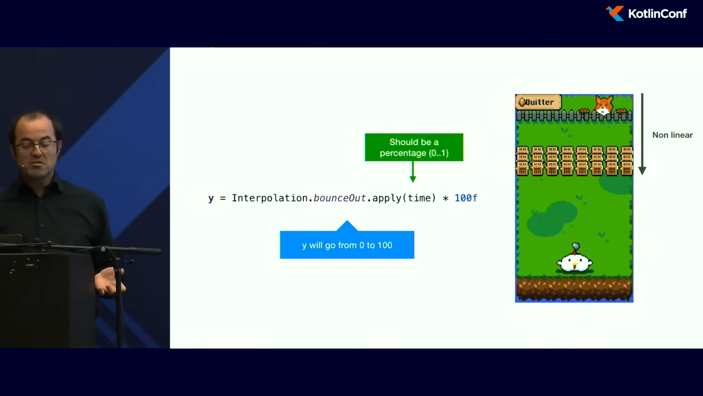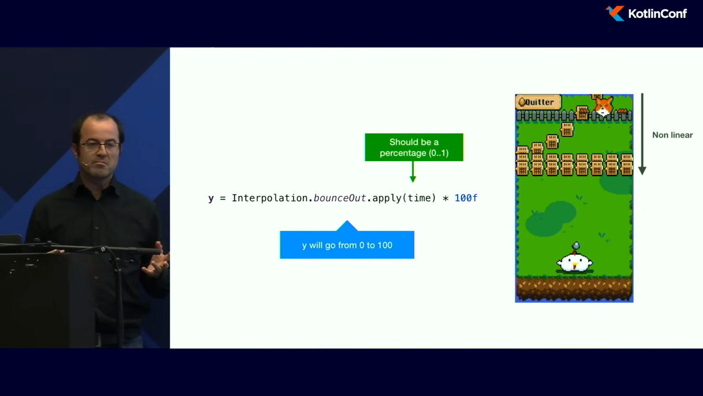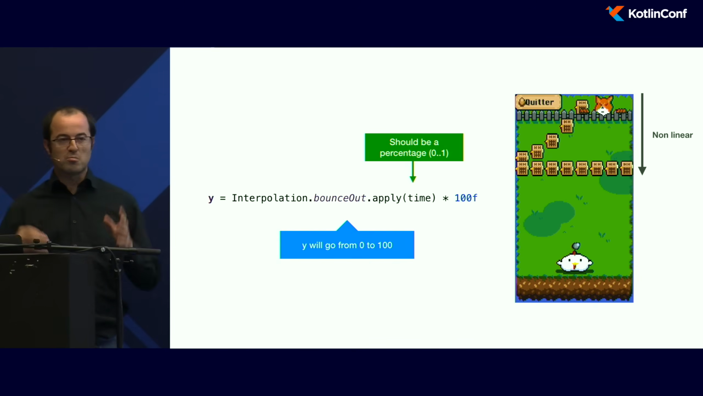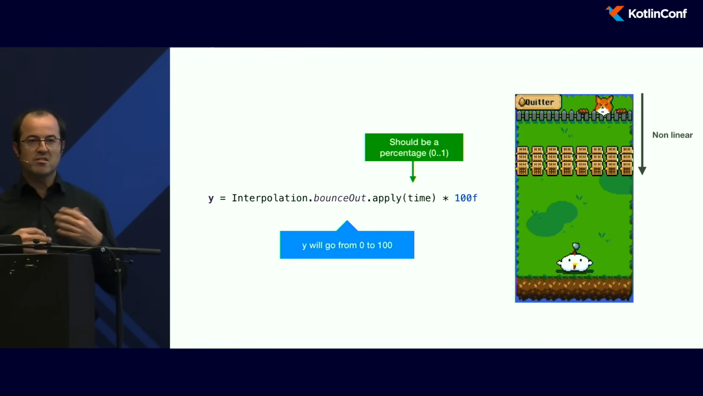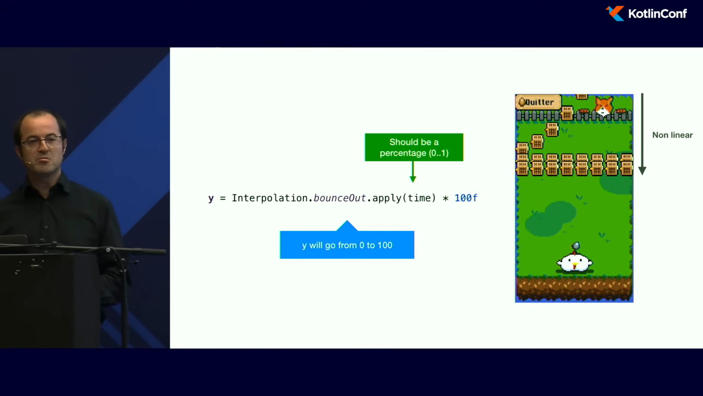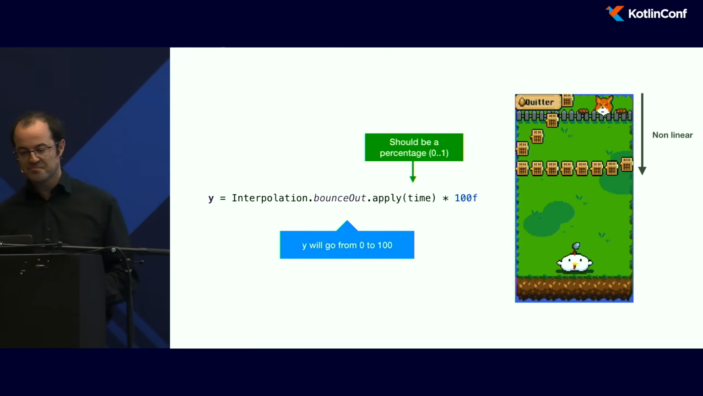So it's very simple to use, and if you want your game to be fun, just use interpolation to break linear movement. It can be used to move things, but also for other things like the size of an object, the color of an object, etc.